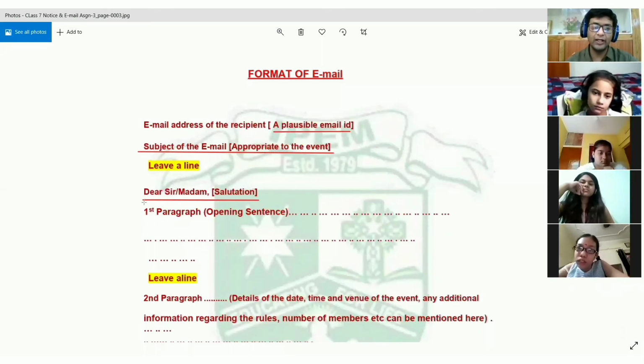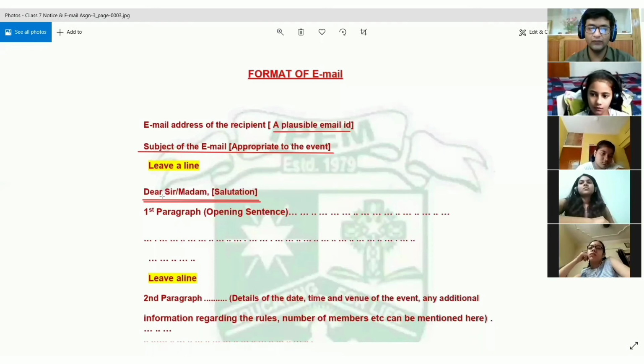In email, you have to write only the formal ones. You are not going to write any informal email. You are always going to write formal emails. Only formal emails are there in your course. So you will always write Sir and Madam after Dear, and then you will put a comma. Then over here, now you can see you are following the left hand margin rule.